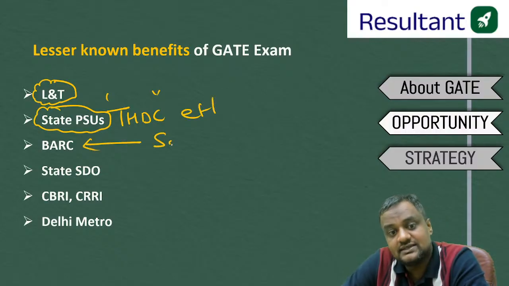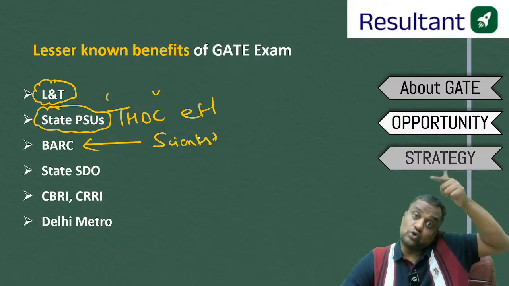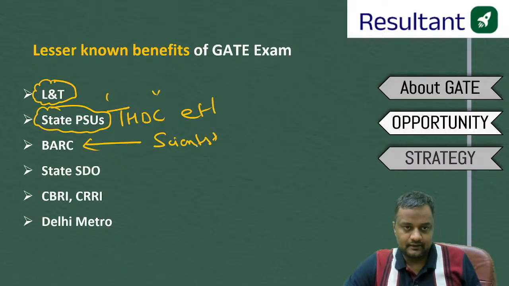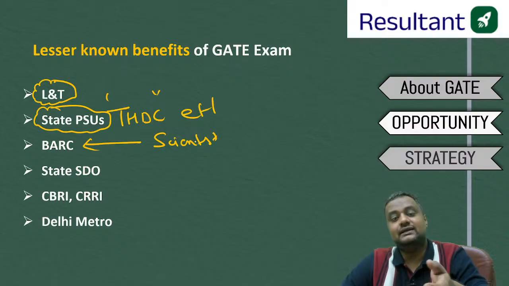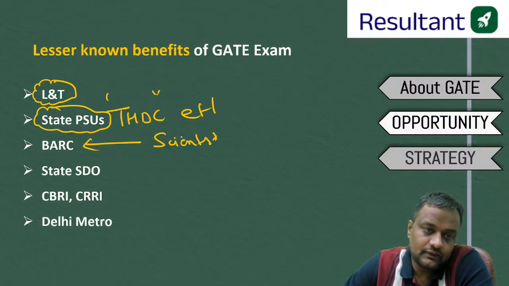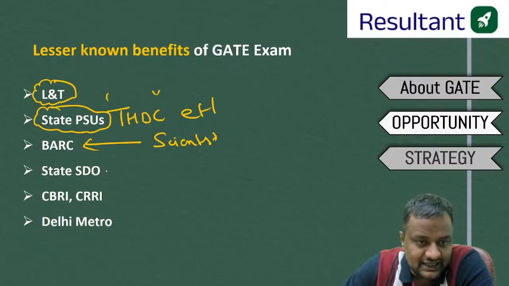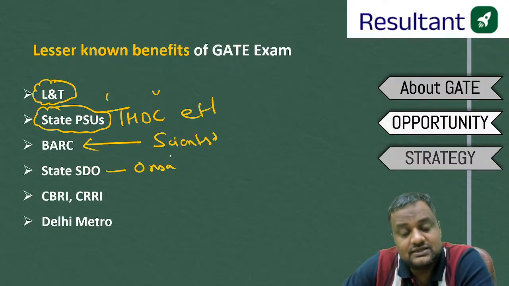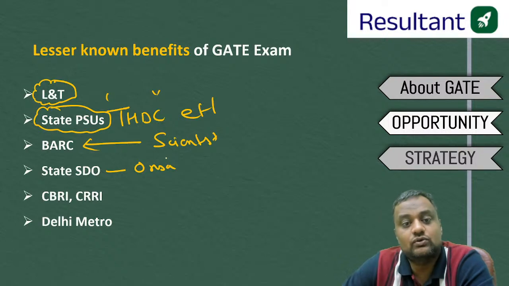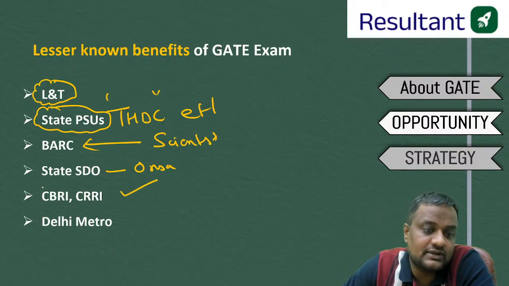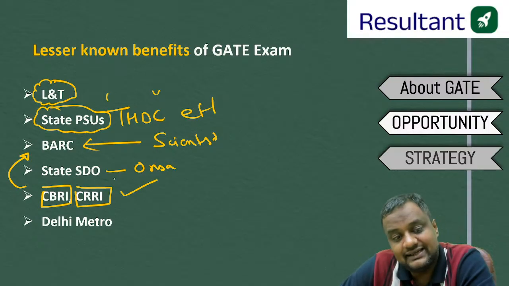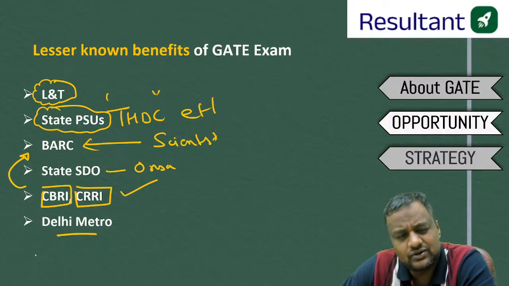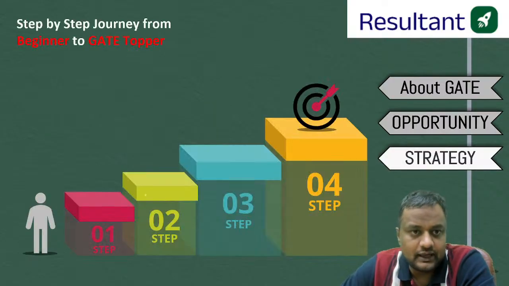BARC is recruiting scientist posts from its own exam and from GATE also. I am again telling you, in BARC you can go as a scientist from the GATE exam and from the BARC's own exam also. State SDOs like Odisha last year, their state assistant engineer for a few departments are recruiting through GATE score. CBRI, CRRI, other bodies, Central Building Research Institute, Central Road Research Institute, these are the same as BARC. They are recruiting scientists in their departments through the GATE score. Delhi Metro, and there are other options also. Okay, now how to get this?